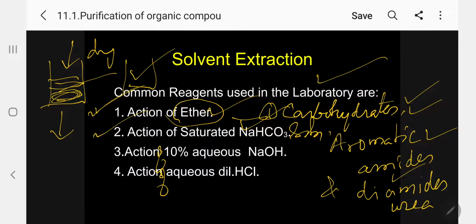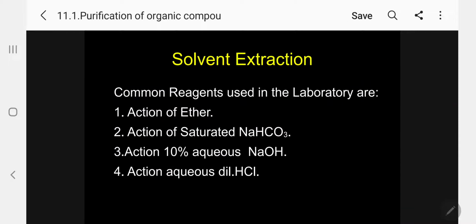Simply follow. So ether is suitable to separate carbohydrate, aromatic amides, and diamide from other organic compounds. Please follow. The second is the action of saturated sodium bicarbonate. Kindly follow, this is the most important. Let me explain with this.